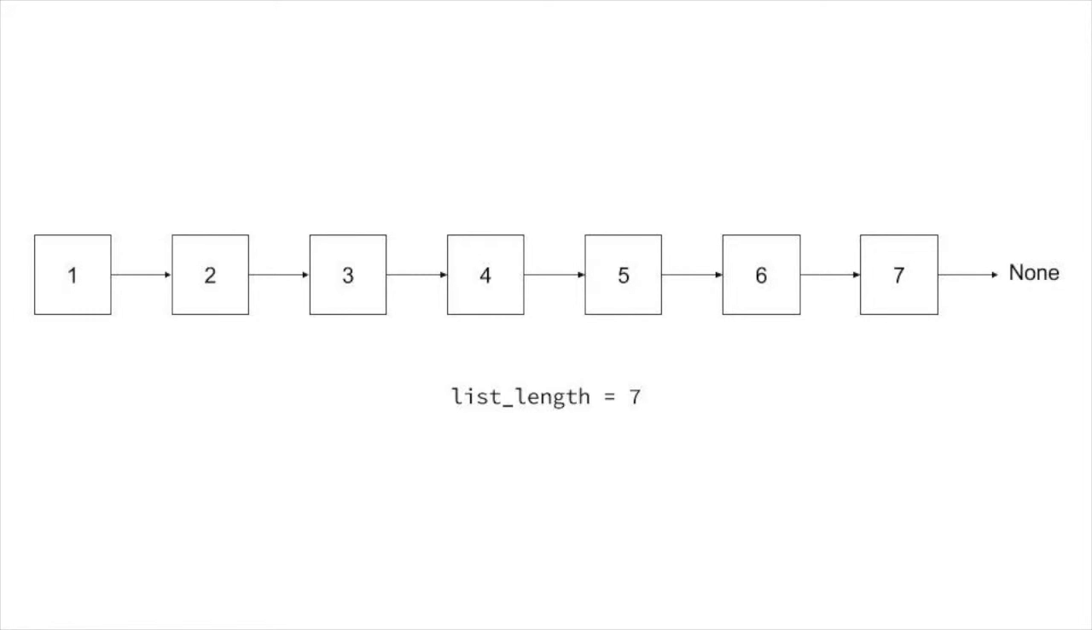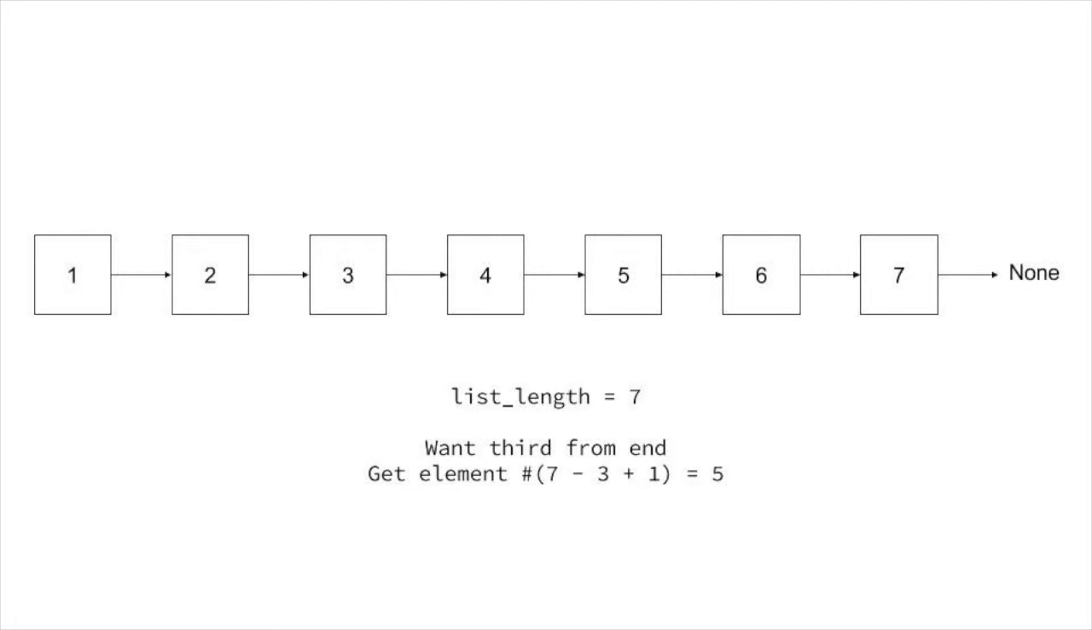For example, let's say we want the third element from the end of this list. We iterate through it and find there are 7 elements. We need the fifth element, 7 minus 3 plus 1. We can iterate 5 from the head to get that element. This takes O of n for the first pass, and O of n in the worst case for the second pass, and O of 1 space.